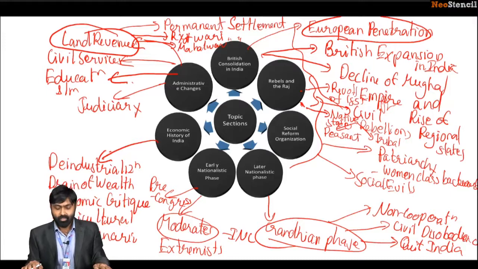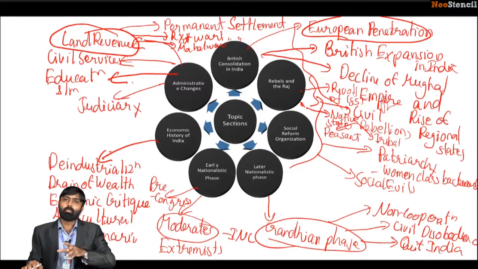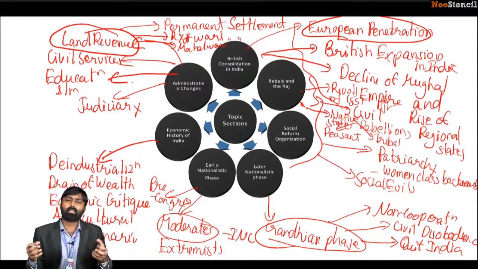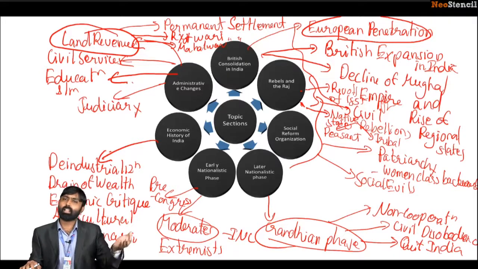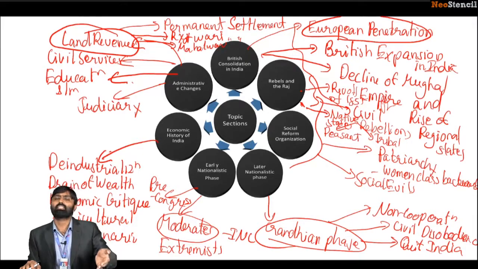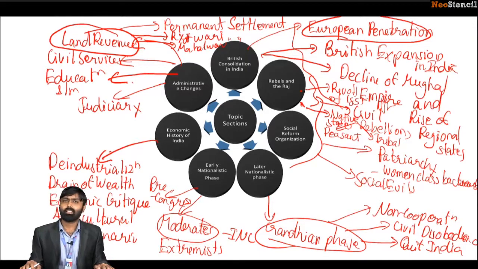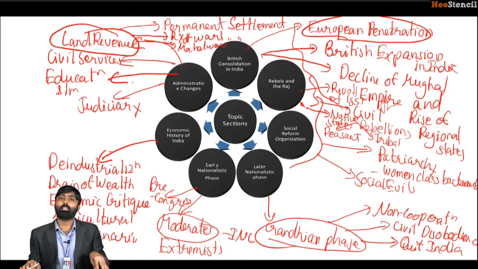So I hope I have briefed you about the various aspects of modern India. We have looked at the importance of modern India as far as the UPSC is concerned, including the questions and the weightage of modern India in the UPSC examination.